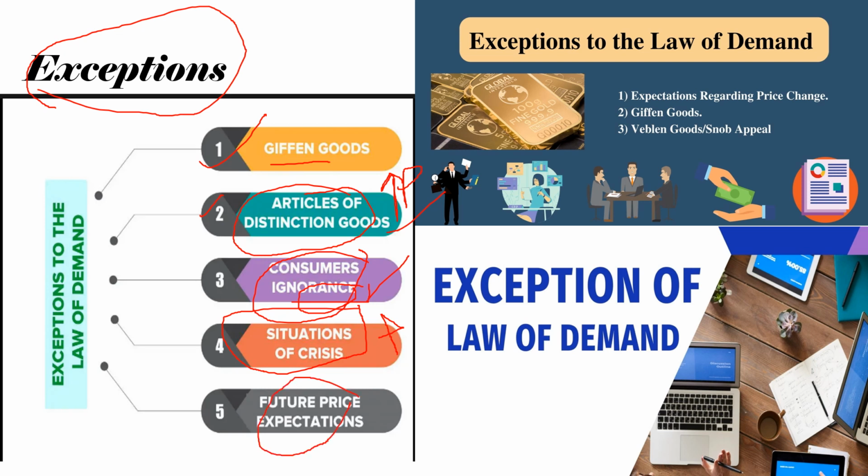Next is the future expectations. For example, if we expect that the prices of a commodity will rise in the future, we will demand the commodity right now and increase the demand for that commodity, not considering whether the current price is greater or less. We are expecting its future price. So on the basis of the future price, we are demanding the goods at present in excess. So these are the main exceptions of the law of demand.